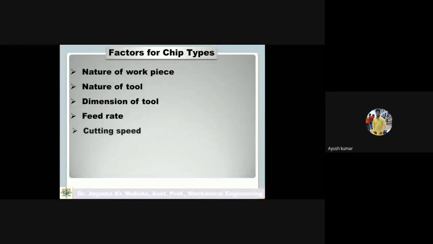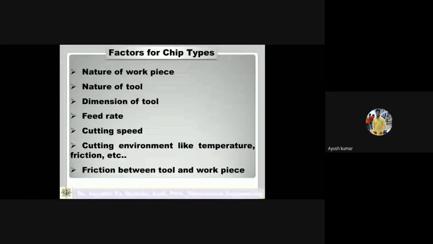If the cutting speed is more and feed rate is less, then there is no chance of formation of built-up edge. Then cutting environment, like temperatures, friction, and lubrication: are you using it or not, friction between tool and workpiece. So these are the factors.